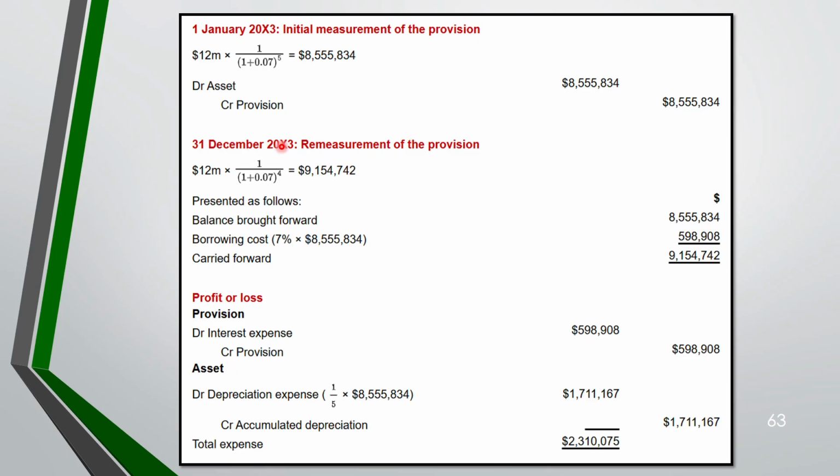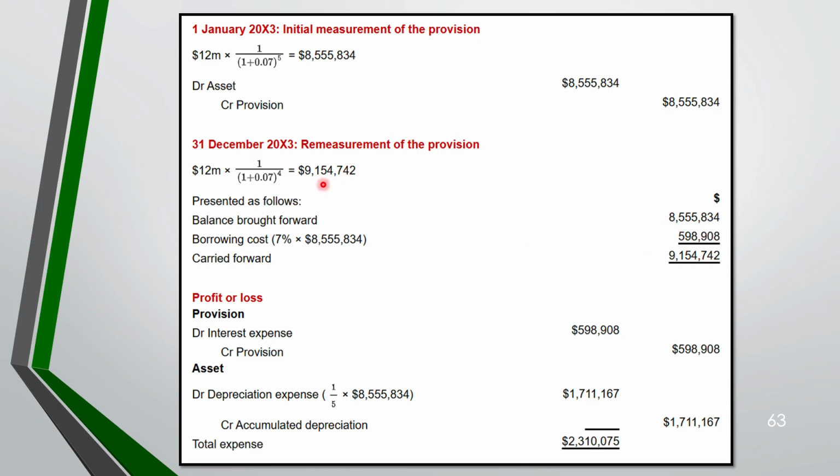Coming to 31st December 2003. Now we are remeasuring the provision. Now this 5 will become 4. Everything else remains the same. You see your cost increase from 8.5 million to 9.1 million. So we'll bring the brought forward balance from 1st Jan, and this is called unwinding the discount. On this you will charge 7% because 7% is the discount factor which you have to use to find the interest, and you will add it, and this is the carried forward balance.